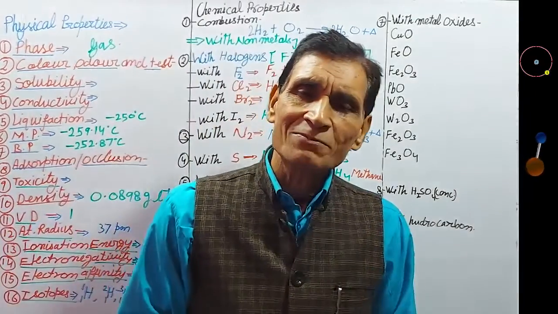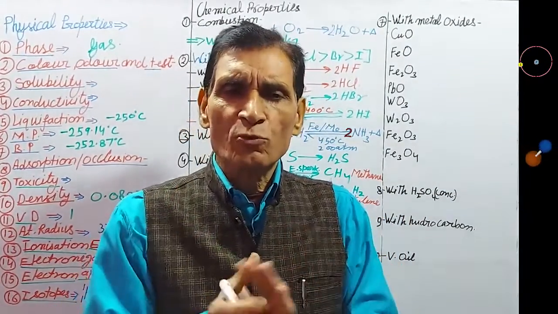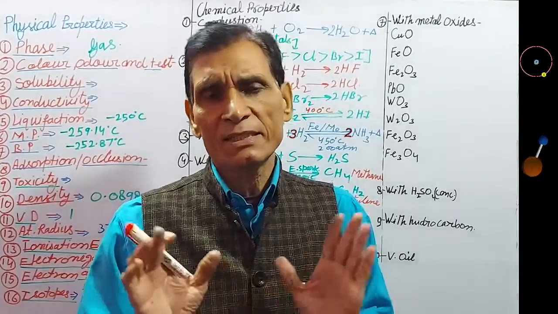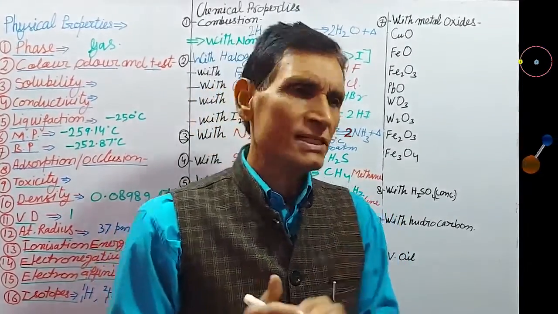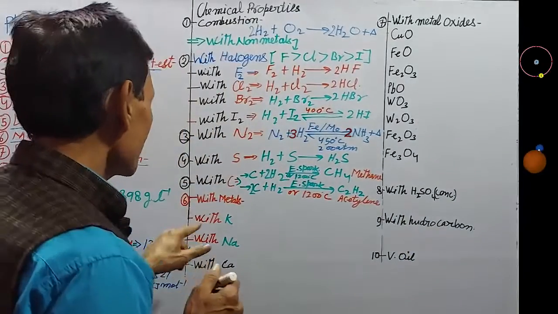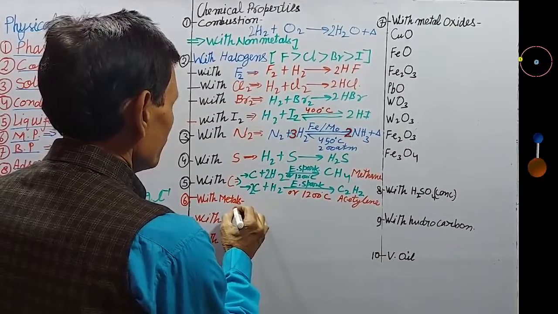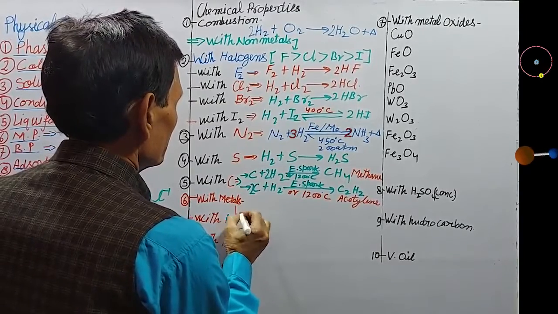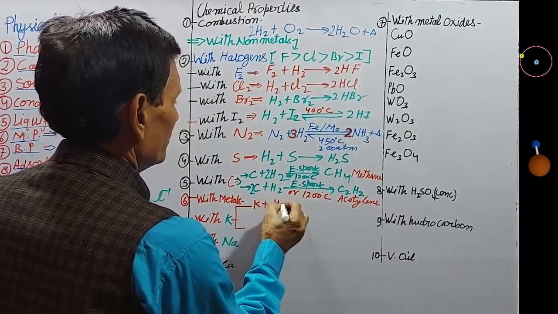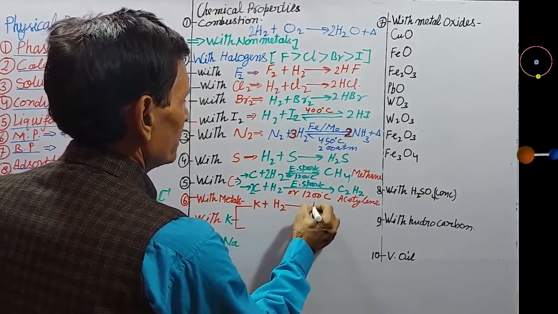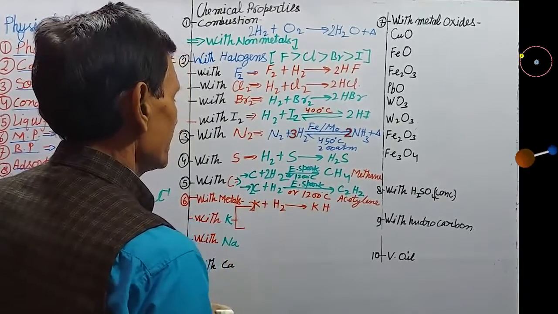Reaction with metals. Hydrogen does not react with metals. Only strong electropositive metals, if there, then reaction is possible, like lithium, potassium, sodium, calcium. Let us see reaction with potassium. Here, potassium reacts with hydrogen to form potassium hydride, ionic compound, potassium hydride.